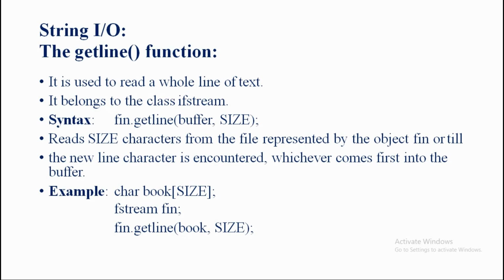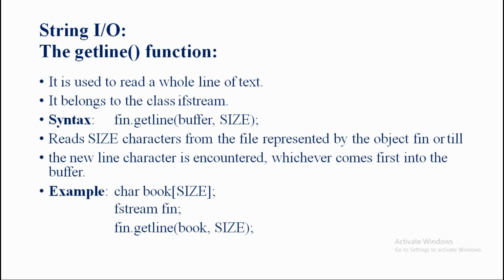So book, comma, size. If you write in this manner, it will accept a group of characters, and here we input the group of characters, that is the book only. So we can say that the getline member function is used to input a group of characters by using the correct syntax, and this belongs to the class ifstream.